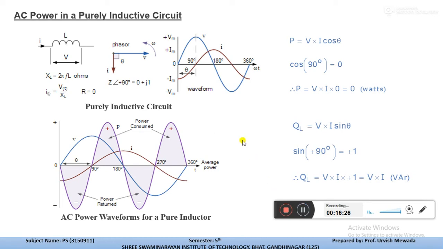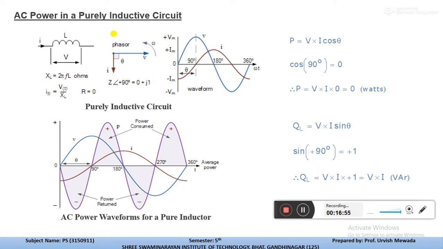So if the circuit is purely inductive, the current lags the voltage by 90 degrees and the average power is 0. Therefore, in a purely inductive circuit there is no transformation of energy from electrical to non-electrical form, and the instantaneous power at the terminals of a purely inductive circuit oscillates between the circuit and the source.